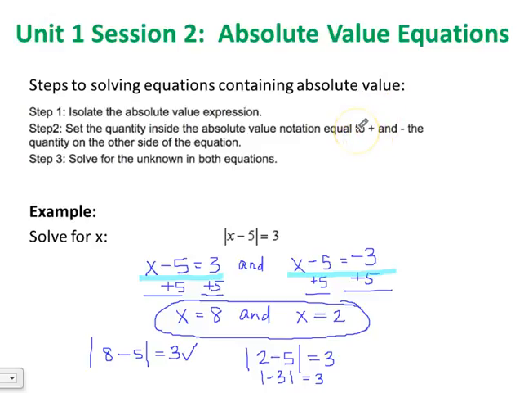So that's the steps you'll always take. You're always going to be solving two different equations. I'm going to go on to the next slide, so if you need more time here, go ahead and click pause.